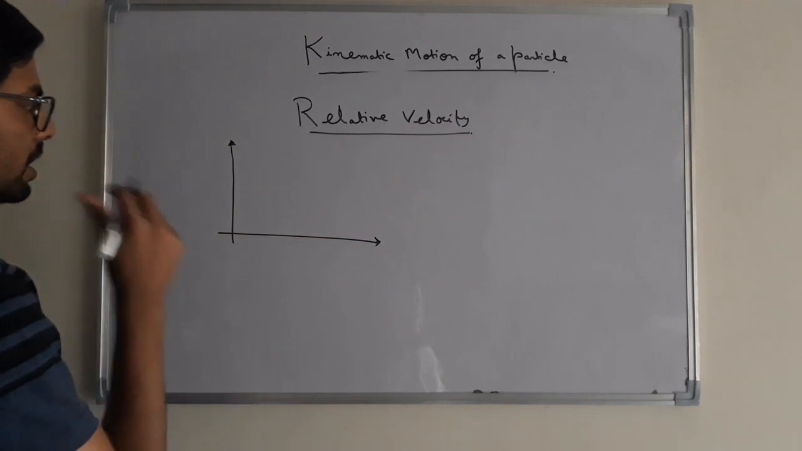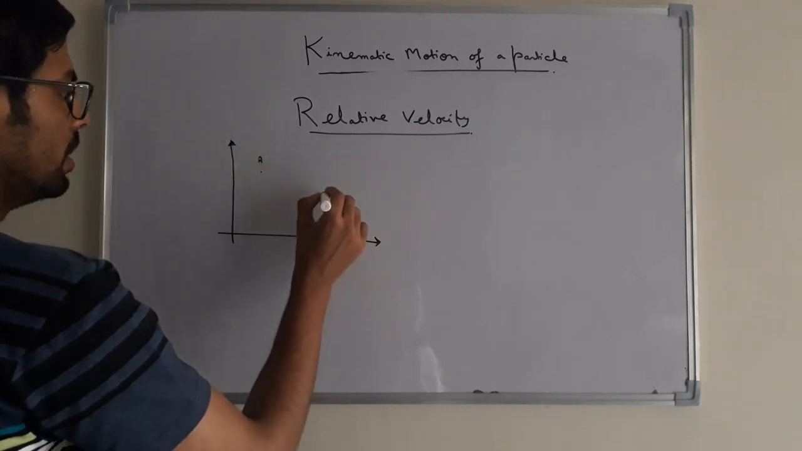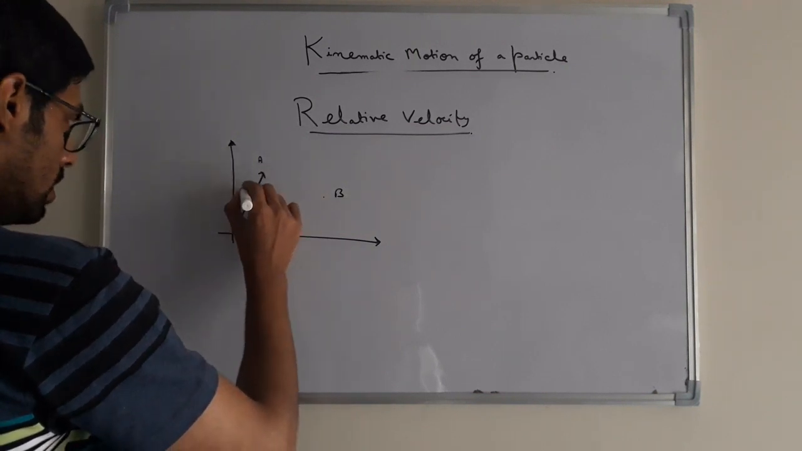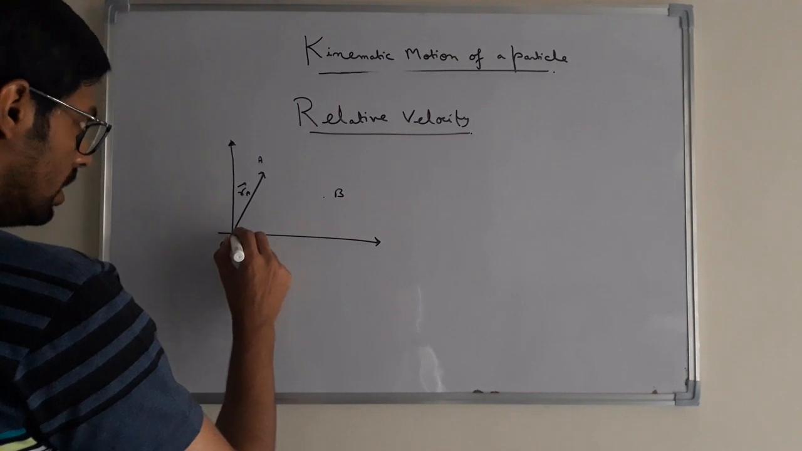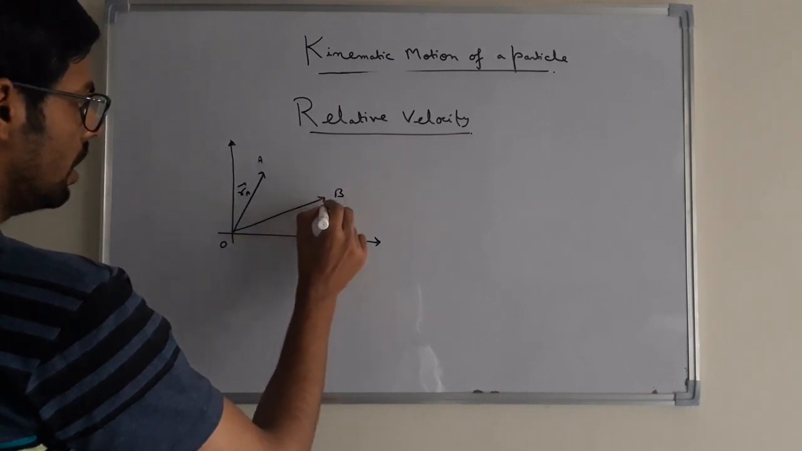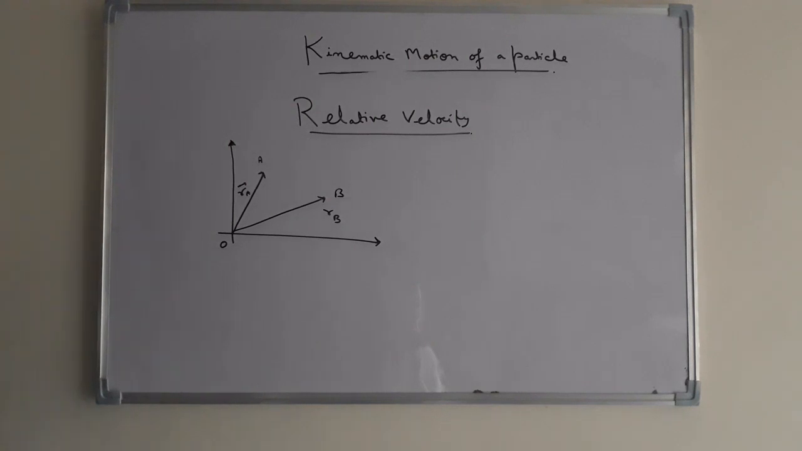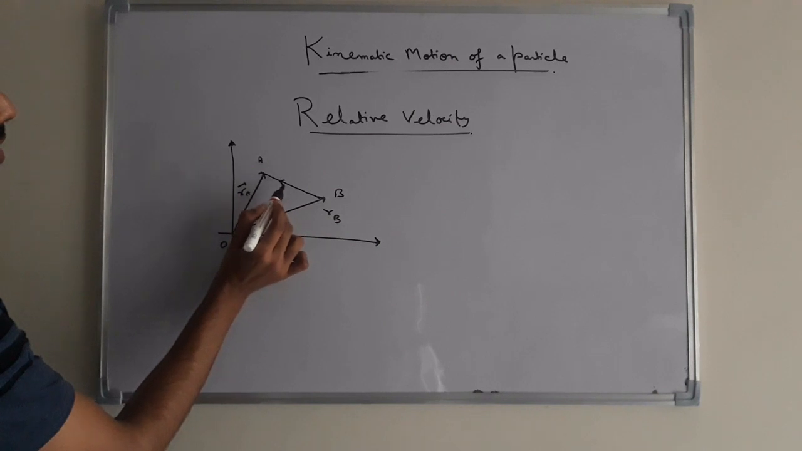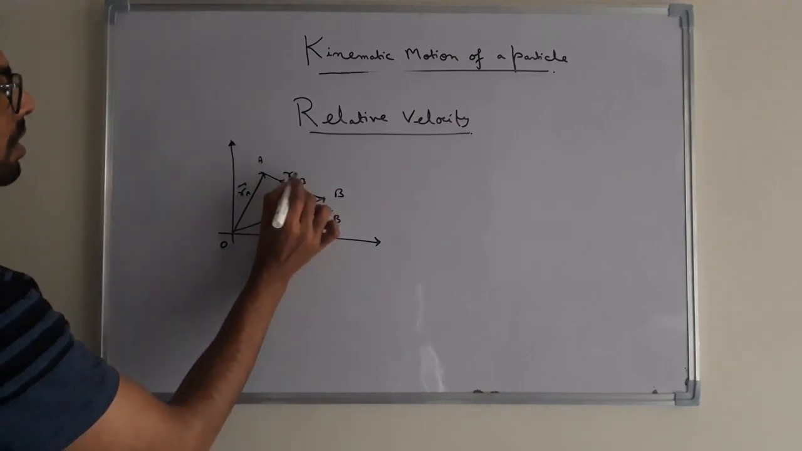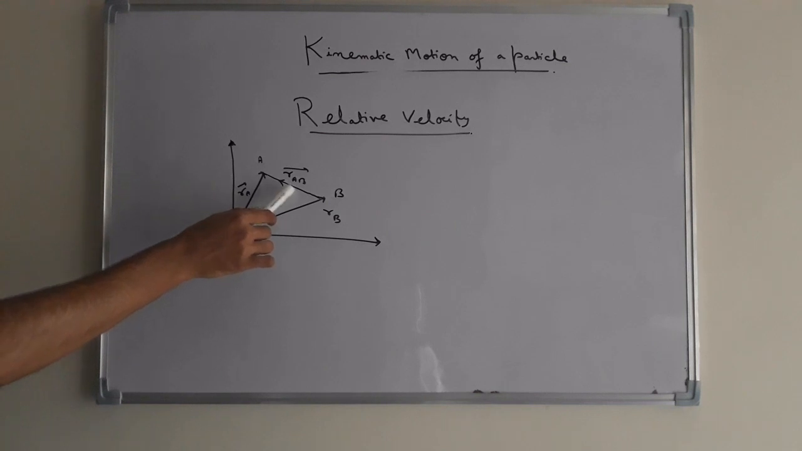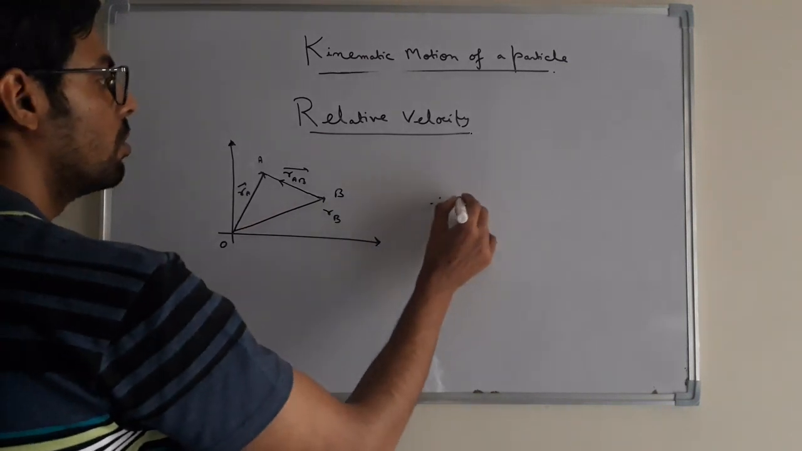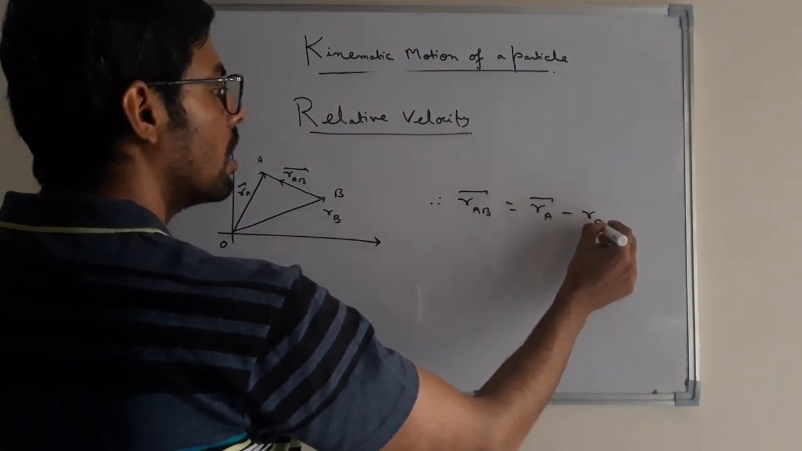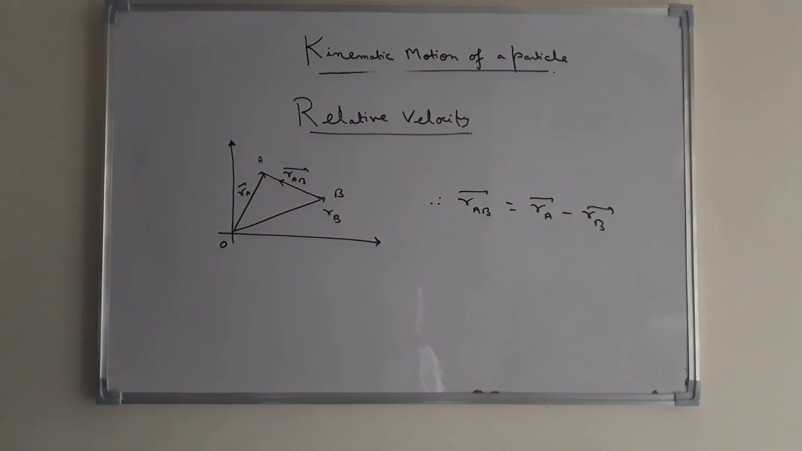Suppose there are two particles A and B, and the position vector of A is Ra with respect to any arbitrarily chosen origin O, and the position vector of B is Rb with respect to the same origin O. Then the relative position of A with respect to B is given by Rab. Therefore, Rab equals Ra minus Rb, vectorially.